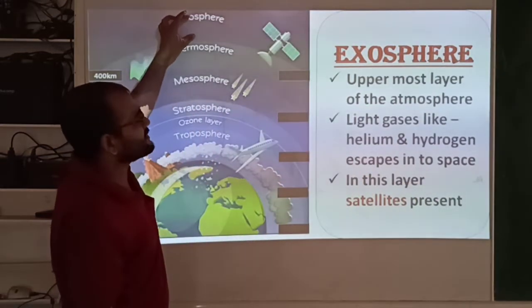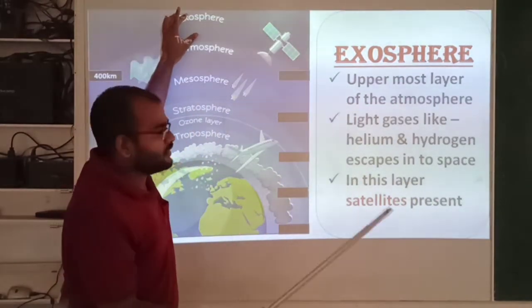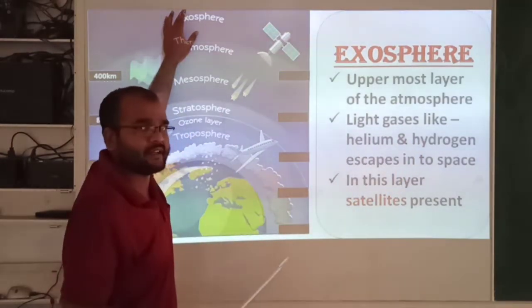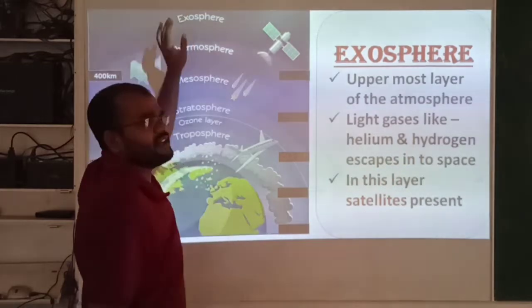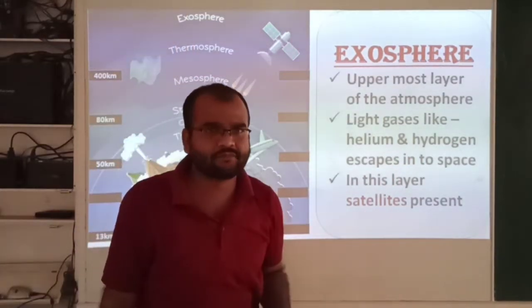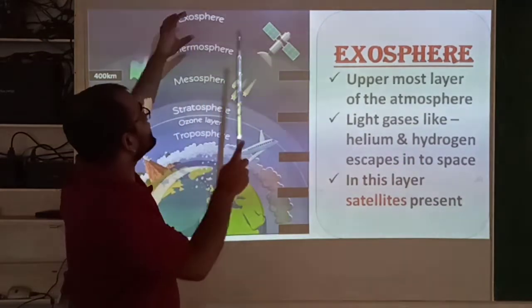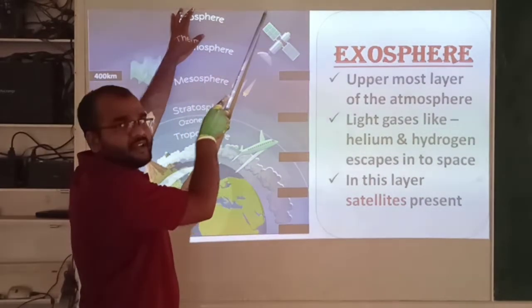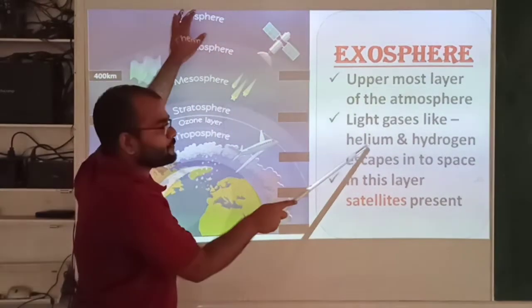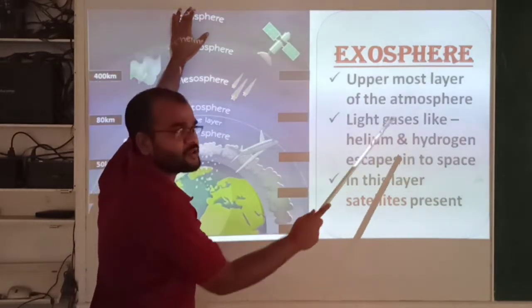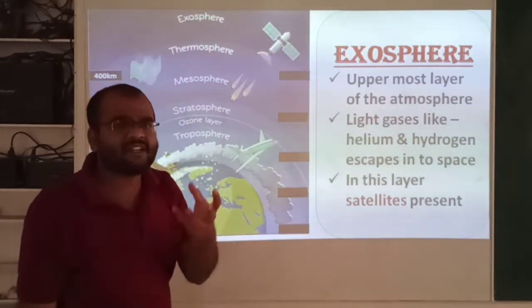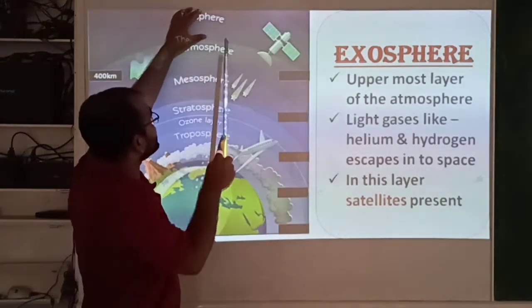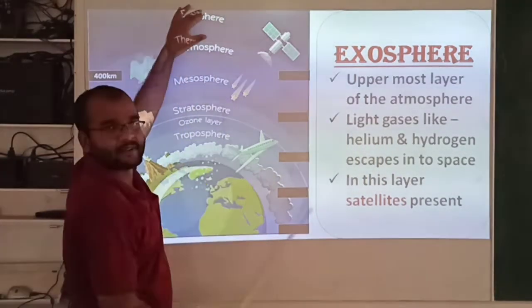Those gases are very lightweight, that's why they always try to escape from this exosphere to space.